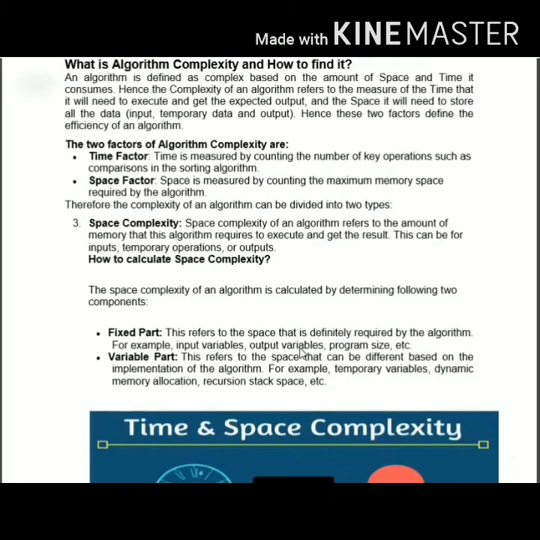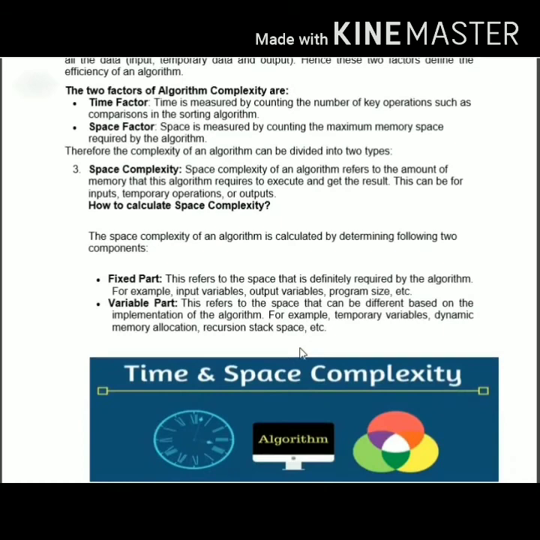And one more thing, when you talk about space complexity, how to calculate it is also an important part. How much space an algorithm requires to execute the task, the amount of memory this algorithm requires to execute and get the result. This can be done in terms of input, temporary, and output.